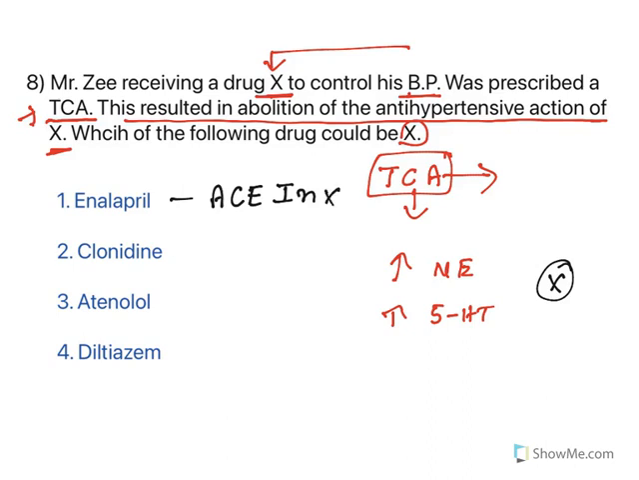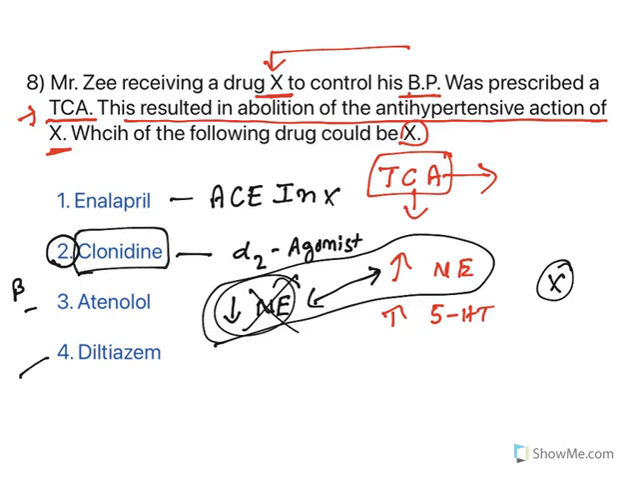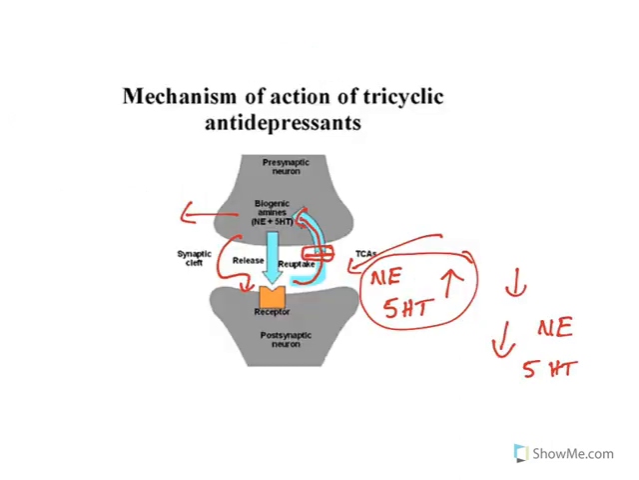So this is not the answer. Clonidine, what is clonidine? Alpha-2 receptor agonist. What happens when the alpha-2 receptor is activated? It inhibits the release of norepinephrine. Now what is the action of a tricyclic antidepressant? See, both of them are opposite in action. So because of this, the action is abolished. So the answer is clonidine. Now atenolol is a beta blocker, nothing to do with that. Diltiazem, calcium channel blocker. So the answer is clonidine. So you need to thoroughly understand the mechanism, then answering questions will become easier.